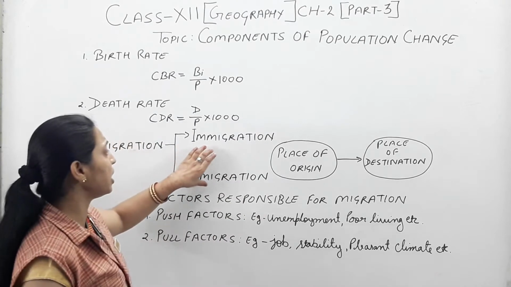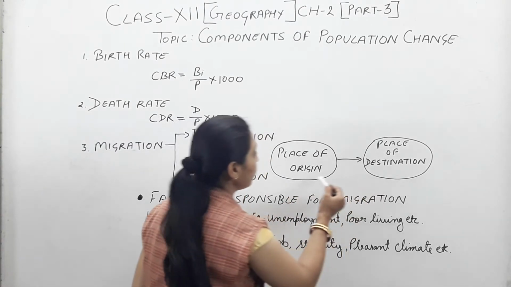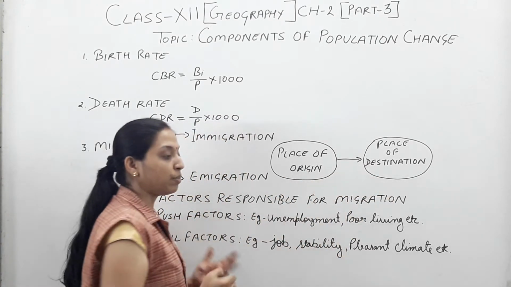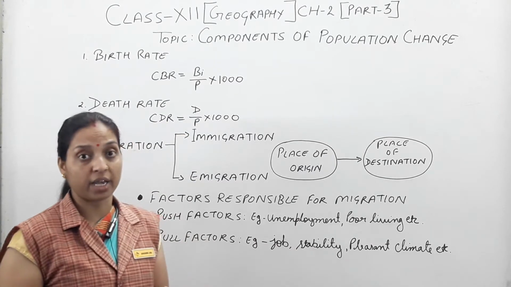So what is basically the difference between both? Now here I tell you, you have to look at these two areas: place of origin and place of destination. Place of origin means where a person was born, where he has come from.